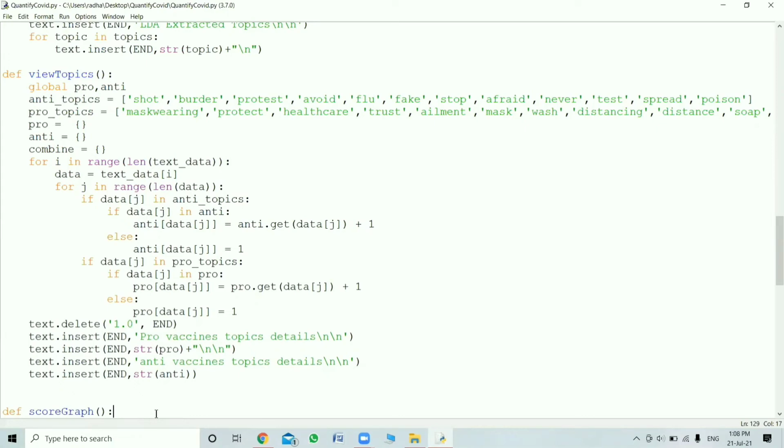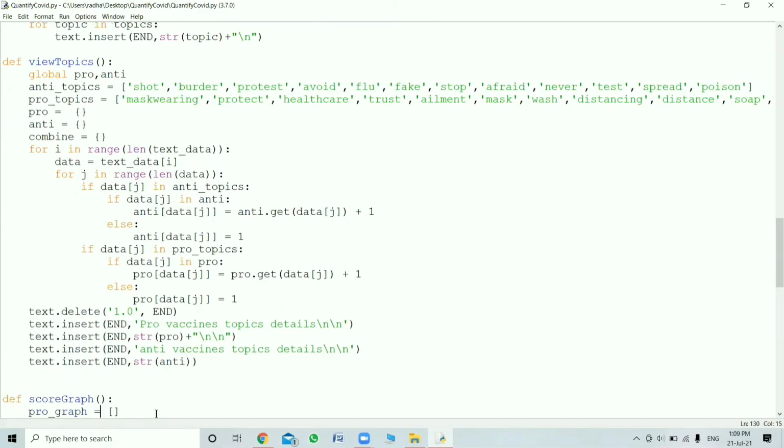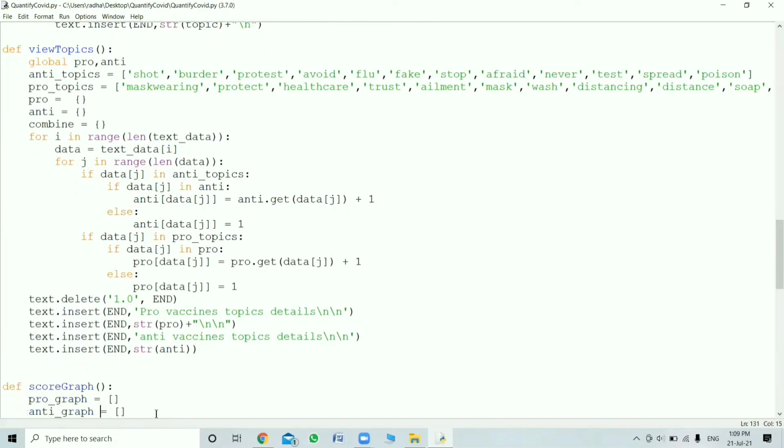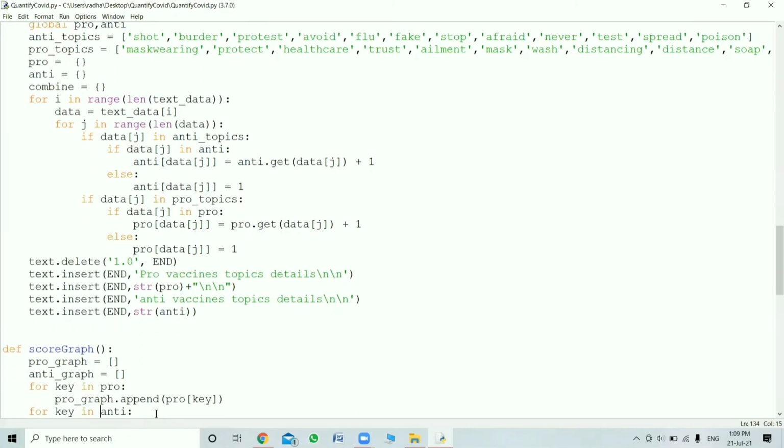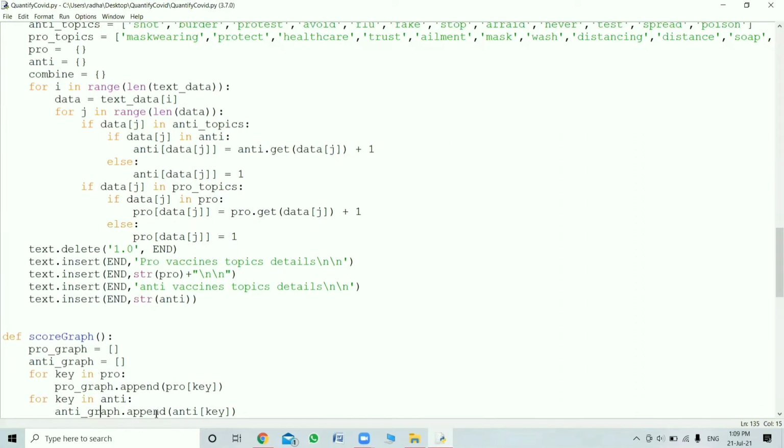After combining this, the data will be processed. Like how, if the data taken from anti topic belongs to anti, then it should be in the anti group. Or else it will be placed under pro conditions. The data will be processed. After that, the unwanted will be deleted and inserted at the end. That is, pro vaccine topics will be inserted in one column and anti will be taken in one region.